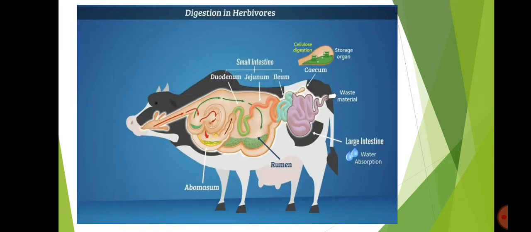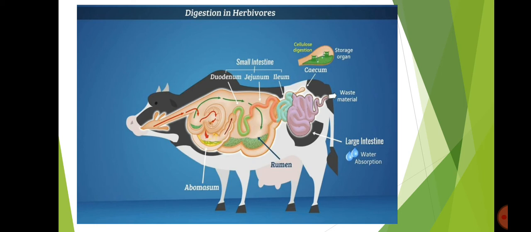Next, the small intestine is connected to the large intestine through a pouch-like structure called the cecum. The small intestine has three parts: duodenum, jejunum and ileum. Here also food breaks down further with the help of secretions of glands, and it absorbs most of the nutrients.